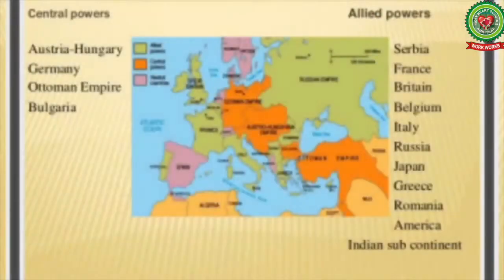On one side, there were Britain, France, Russia, and their allies, who came to be known as Allied Powers. Germany, Austria, Hungary, and their allies came to be known as the Central Powers.